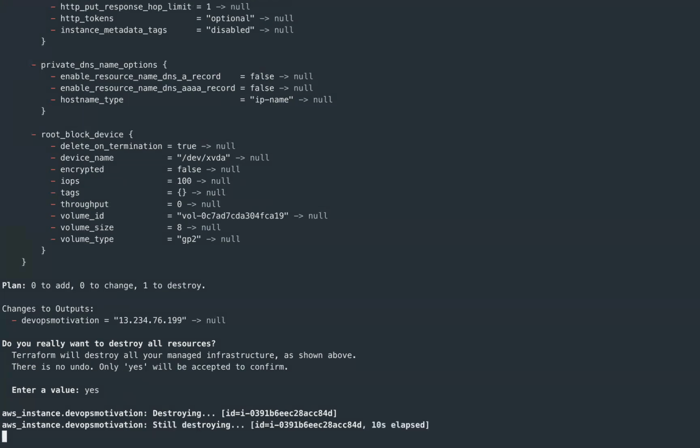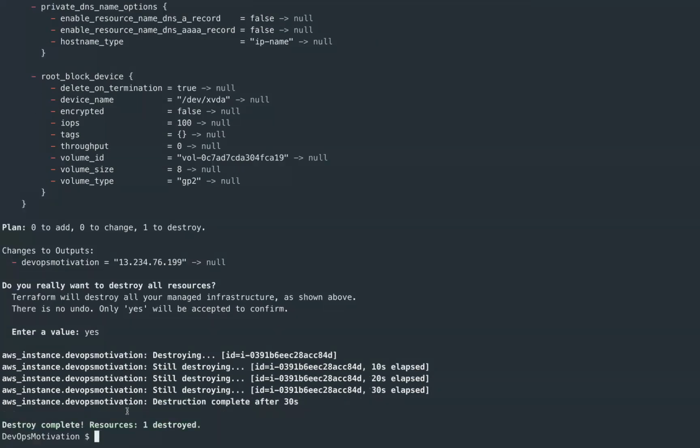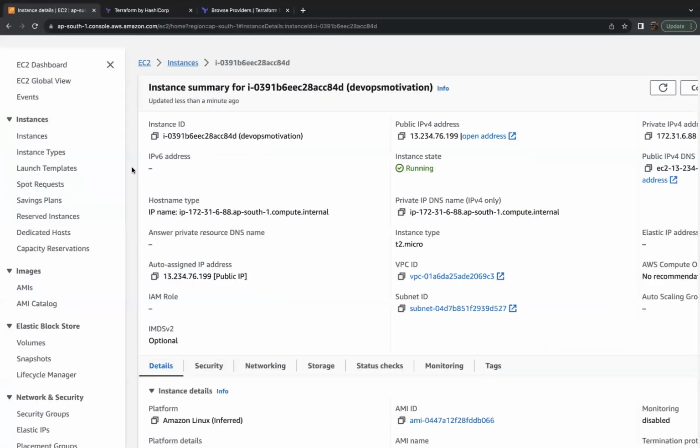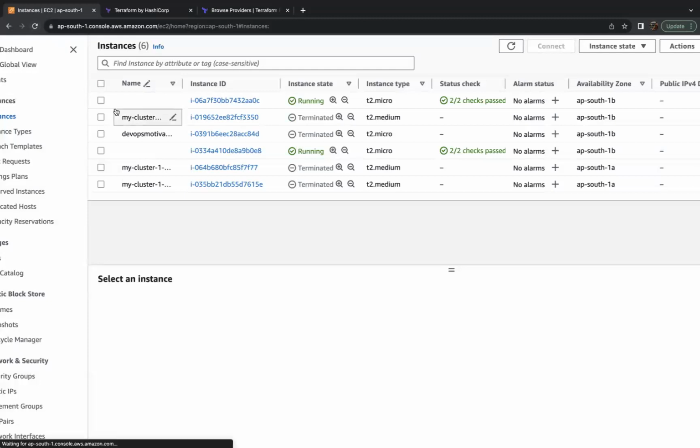So it is currently destroying. Yeah. So now we can see the destruction is completed. It took some time. And then if we check the AWS console, let's hit on refresh. So yeah, it is marked as terminated.